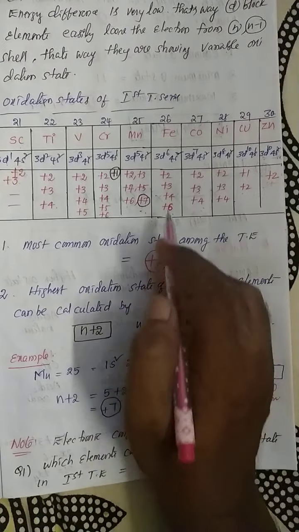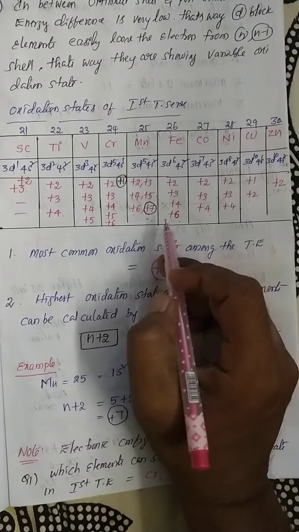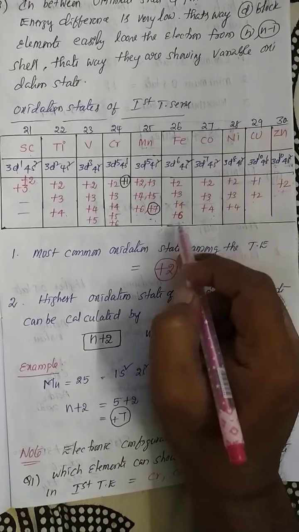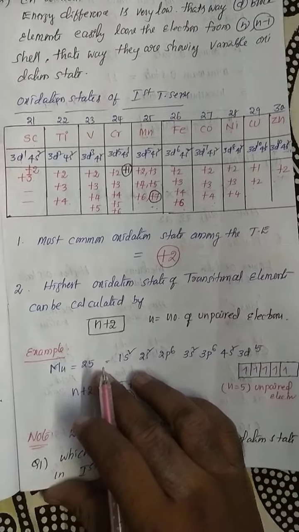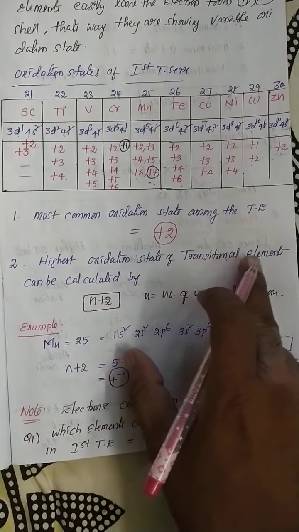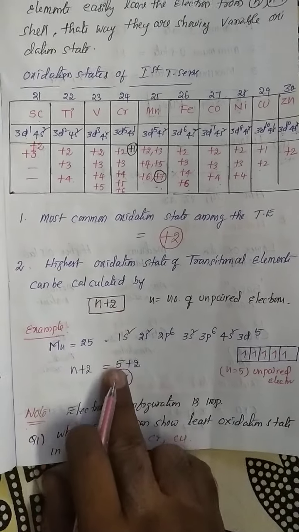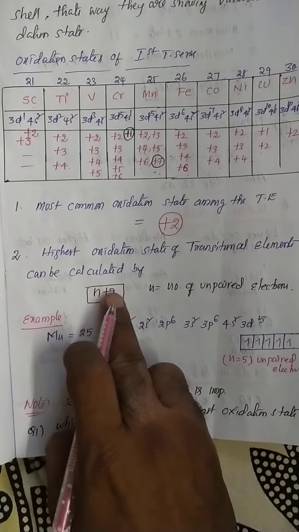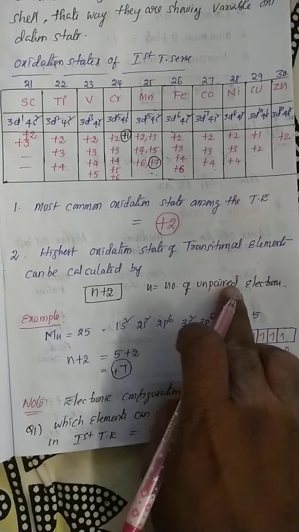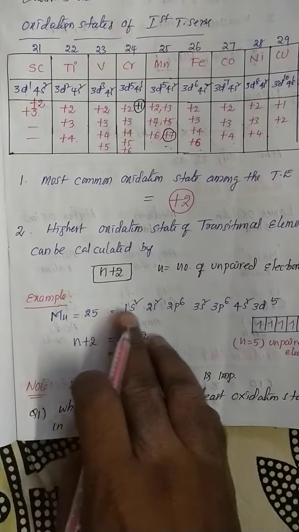Now I will ask one question: what is the maximum oxidation state of iron? You don't follow the rote system. The maximum oxidation state of iron is +6. So how do we find out the +6? Here I mention one formula. The highest oxidation state of a transition element can be calculated by the n + 2 formula. Keep it in your mind: n + 2 formula. Here n is the number of unpaired electrons.